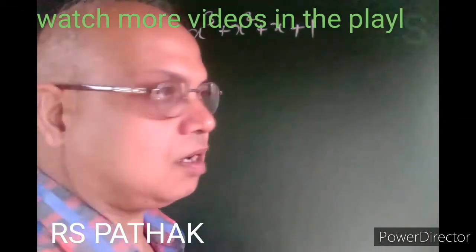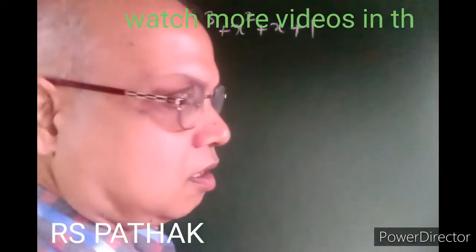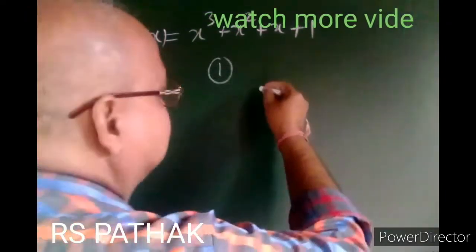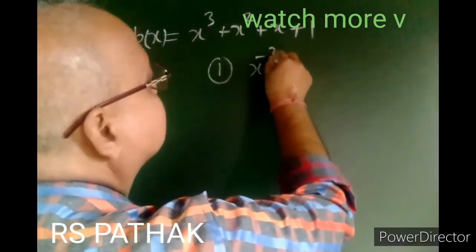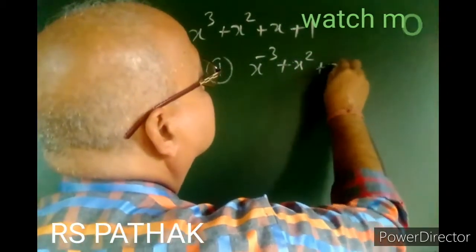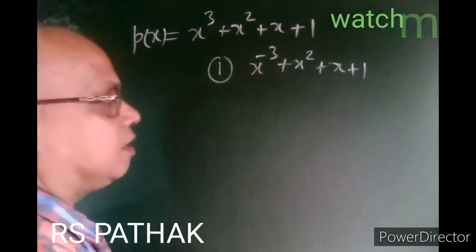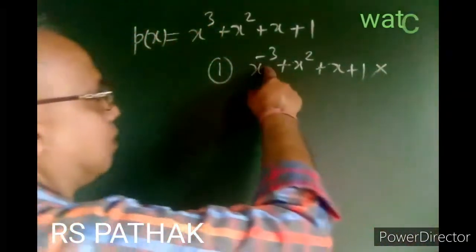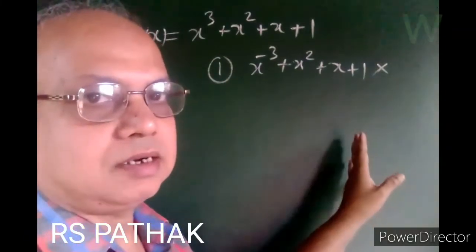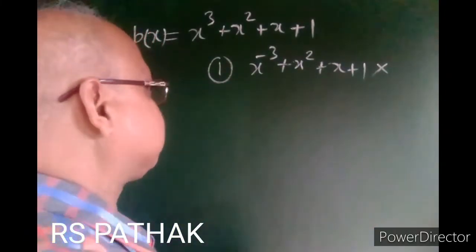And the polynomial is written in the form of P(x). If the polynomial is written as f to power minus 3 plus f to power 2 plus f plus 1, it is not a polynomial because the power of f is negative. Polynomial is not retained in the negative power.